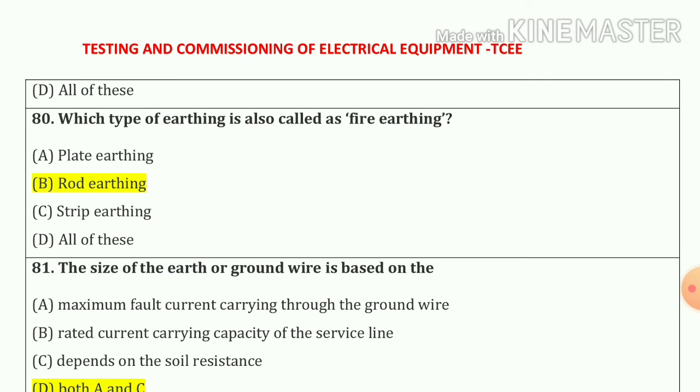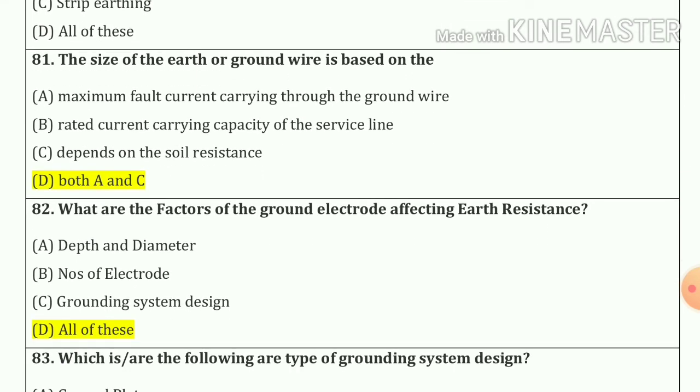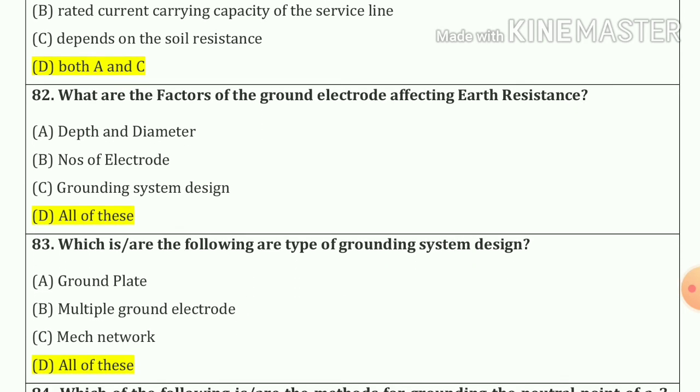80 number. Which type of earthing is also called as a fire earthing? So our answer is rod earthing. 81 number. The size of earth or a ground wire is based on the A and C. That means our answer is option number D. 82 number. What are the factors of the ground electrodes affecting earth resistance? So our answer is depth and diameter, numbers of electrodes, grounding system design. So that means A, B, C, which are the correct.